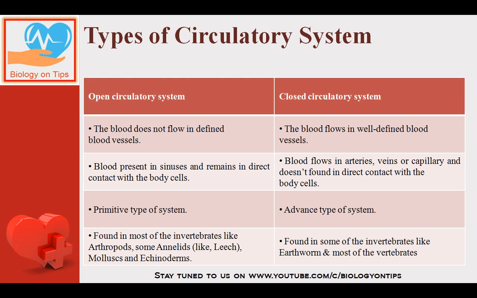So basically, the open circulatory system is a type of primitive circulatory system which is found in most of the invertebrates like arthropods. Arthropod example, you know, cockroach, and some annelids like leech. It is also found in mollusks and echinoderms. Whereas the closed circulatory system is an advanced type of system which is found in most of the vertebrates, and it is also found in some of the invertebrates like earthworm. Earthworm contains a closed circulatory system, whereas cockroach contains an open circulatory system. Very, very important question for NEET.